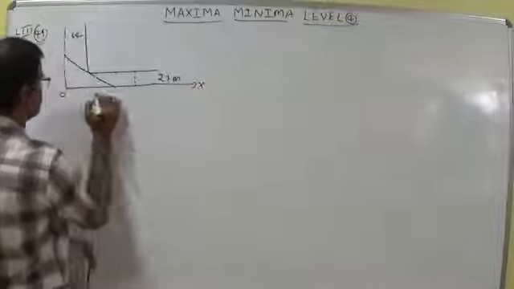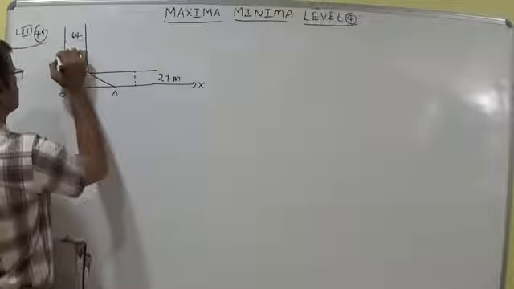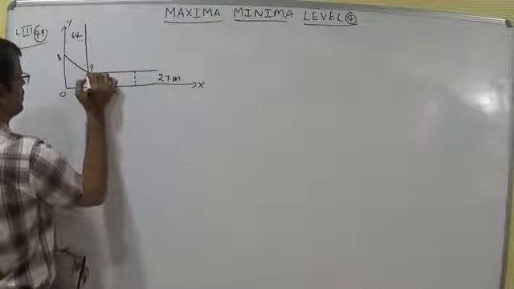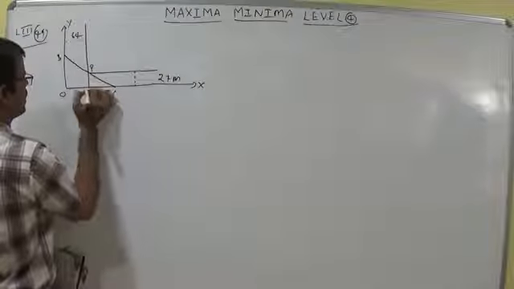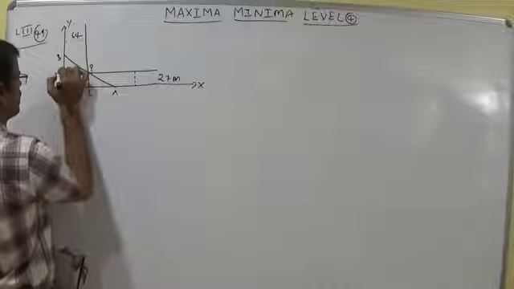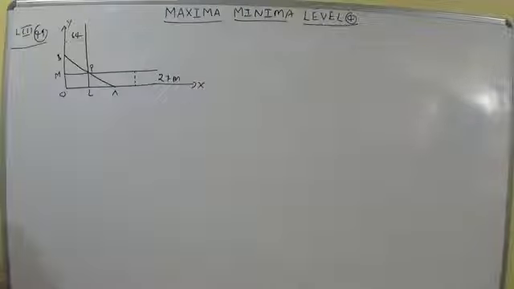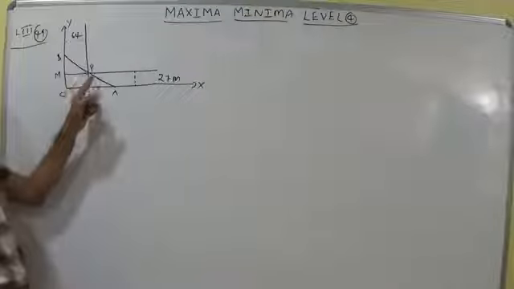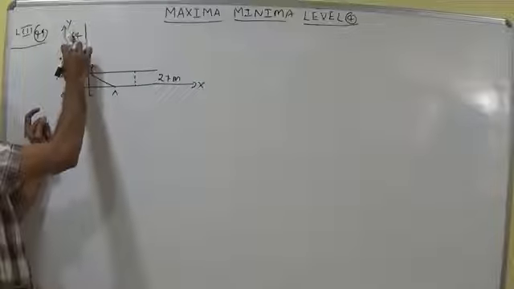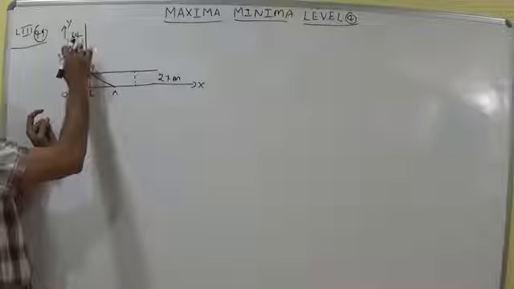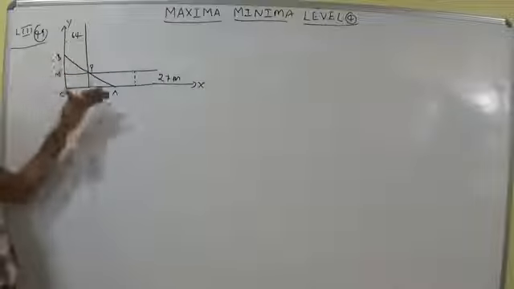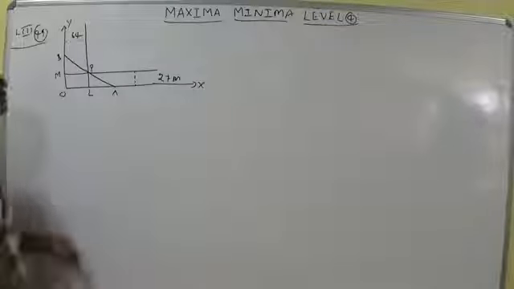Let this be O and this be A, this is B. This is the x-axis and this is the y-axis. Let here be P. Draw a perpendicular line L on the x-axis and M on the y-axis. Try to understand that these two channels carry a flow of water, and the maximum length of free flow depends upon these two channels.